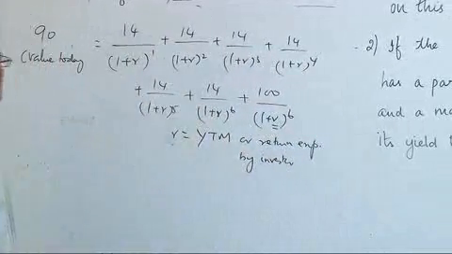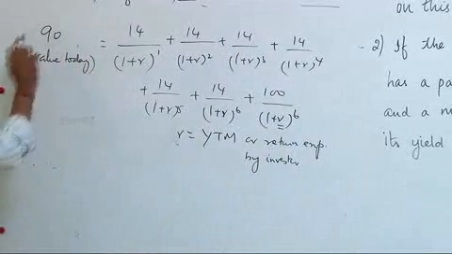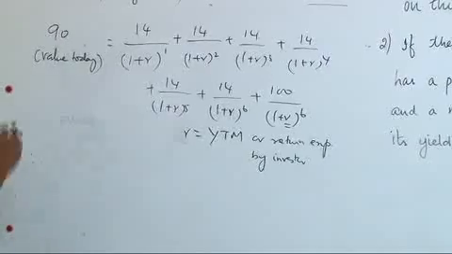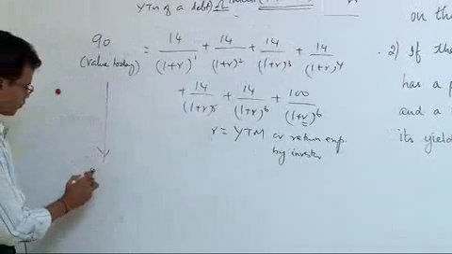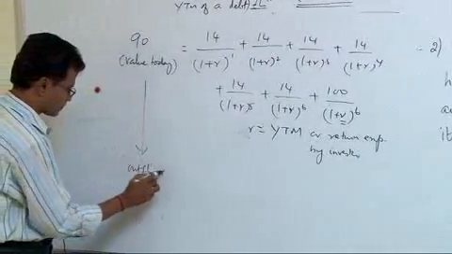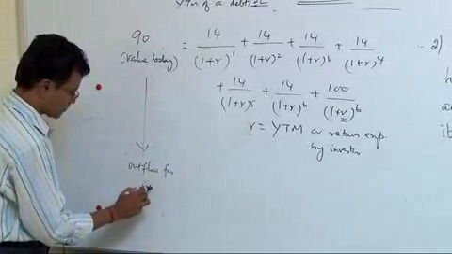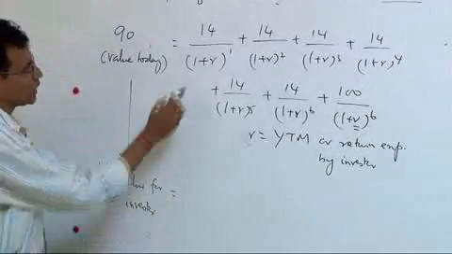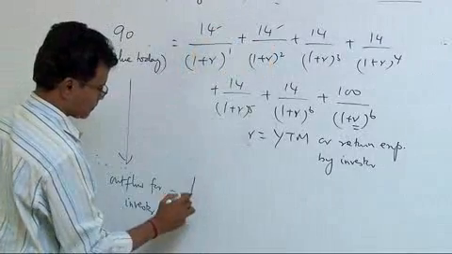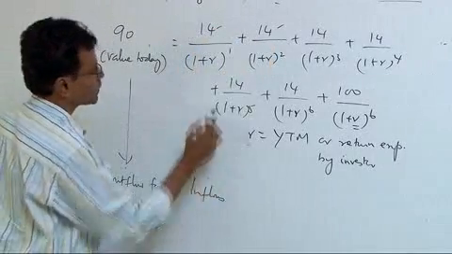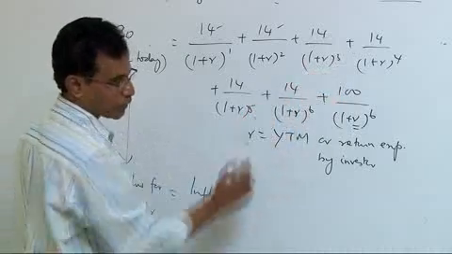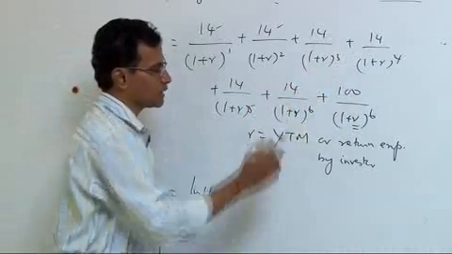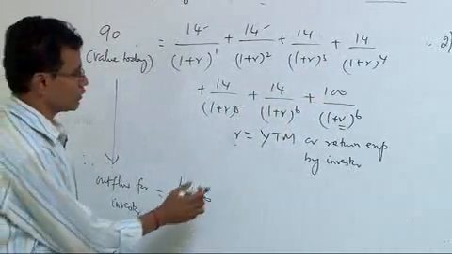I would also explain this equation in a different manner. The value today is nothing but outflow for the investor. And these are inflows. 14, 14, 14 like that, 6 14s are inflows. 100 which is redemption amount is also an inflow.